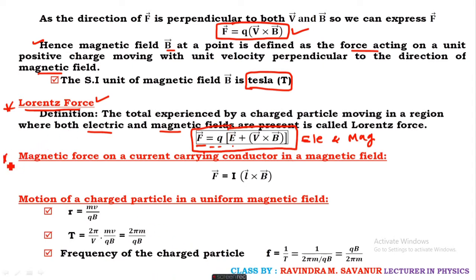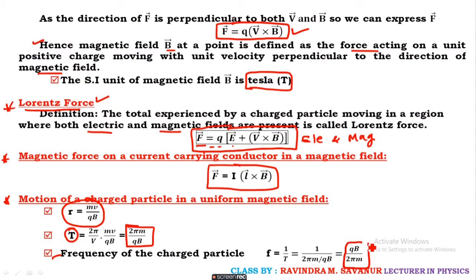Soon after this, the magnetic force on a current carrying conductor in a magnetic field is given by F bar equals I into L cross B bar. After this, the motion of a charged particle in a uniform magnetic field, whose radius is given by, this is very important, R equals m v upon q B, and the time period is given by 2 pi m upon q B, and frequency is f equals q B divided by 2 pi m.